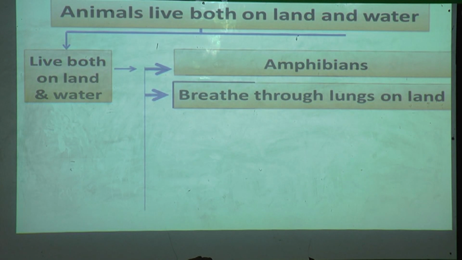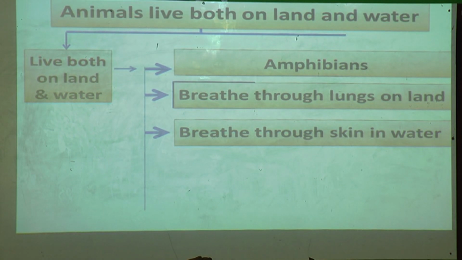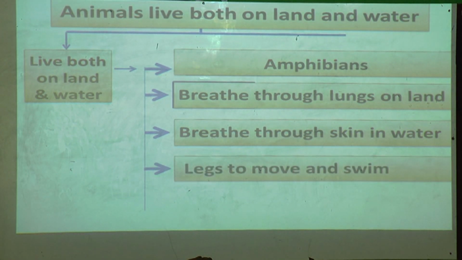They breathe through lungs on land. Means whenever they are on land, they use their lungs for breathing. They breathe through skin in water. Means whenever they are in water, they use their skin for breathing. They have legs to move and swim.